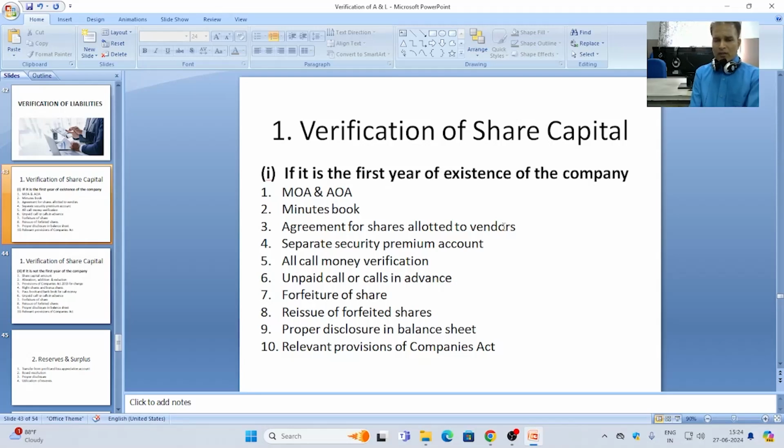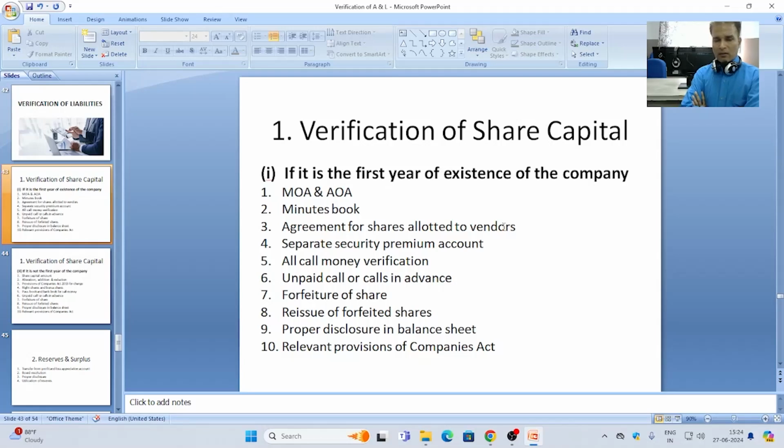First of all, the auditor has to go through the memorandum of association and articles of association, because both the documents authorize the issue of shares.